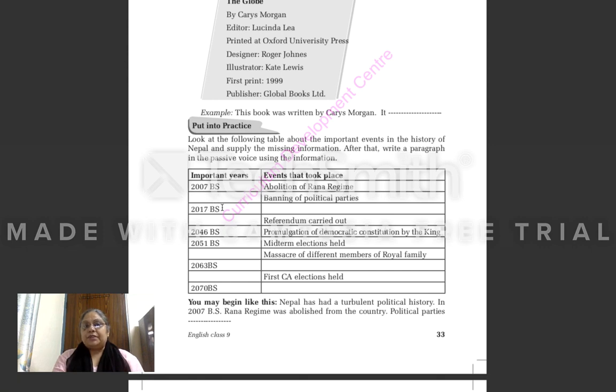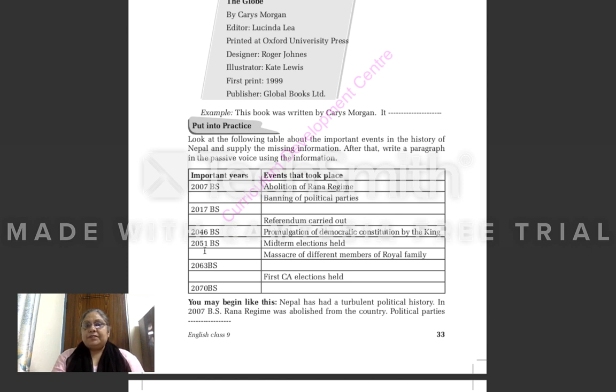Then in 2017, what happened? You will write here. Then referendum carried out. In which year it happened? All this information you will find out from the internet. First of all, you will complete this table by finding the information from the internet, or you may find it in your social book also. Okay, from wherever you will get the information, you will first of all fill this table.